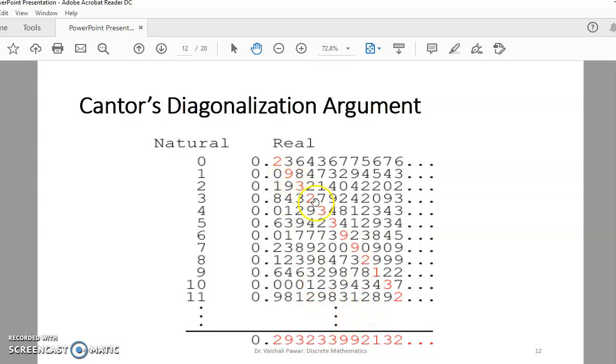So if we collect the diagonal of these numbers, the number formed by the diagonal is 0.293233992132. Likewise, we collect the diagonal and form a new number that can be added to the list. So you will always find a new number in the diagonal. That's what Cantor's diagonalization argument is. You will never have that number covered in this list of real numbers. That is what Cantor's diagonalization argument says.